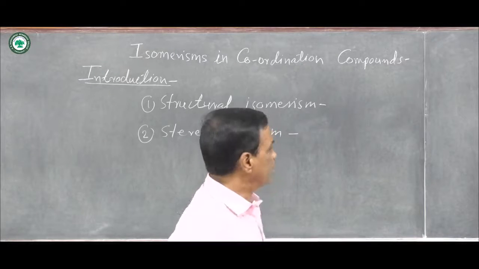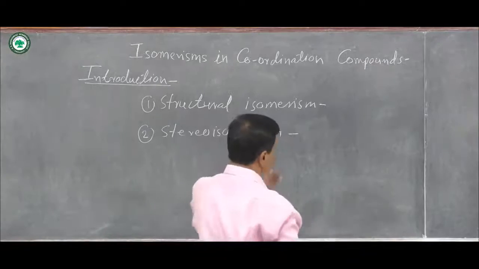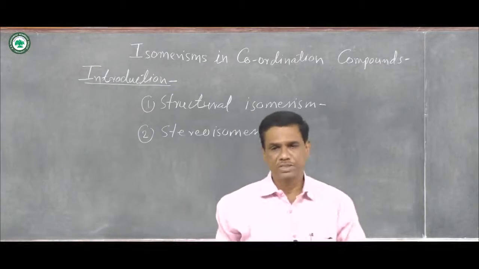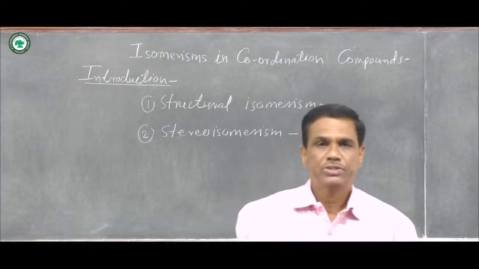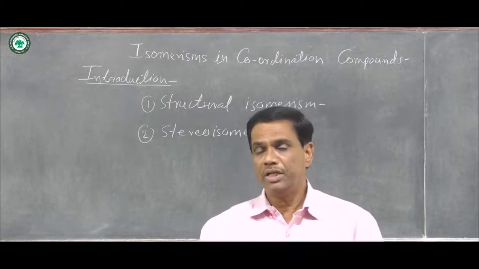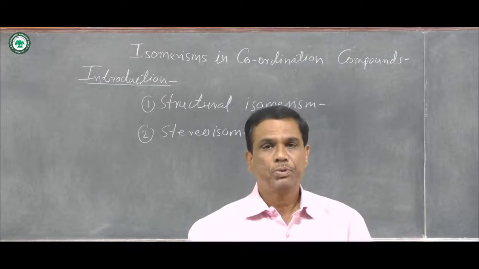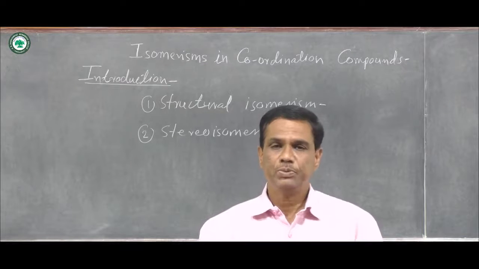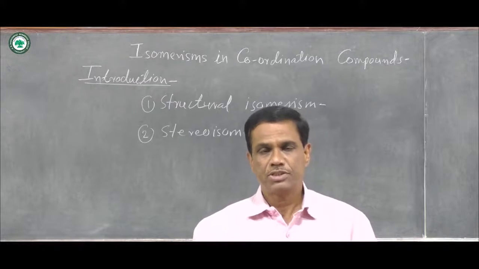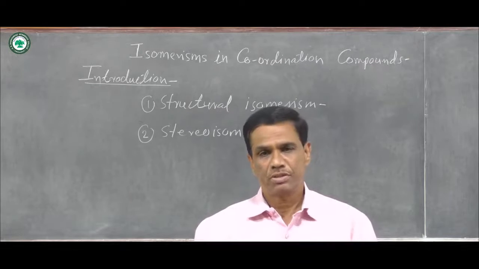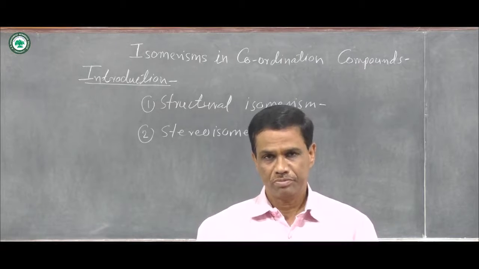In structural isomerism, there are various types of isomerisms. Number one is ionization isomerism. Second is hydrate isomerism. Third one is linkage isomerism. Fourth is coordination isomerism. Fifth is coordination position isomerism. Sixth is polymerization isomerism. And seventh is ligand isomerism.